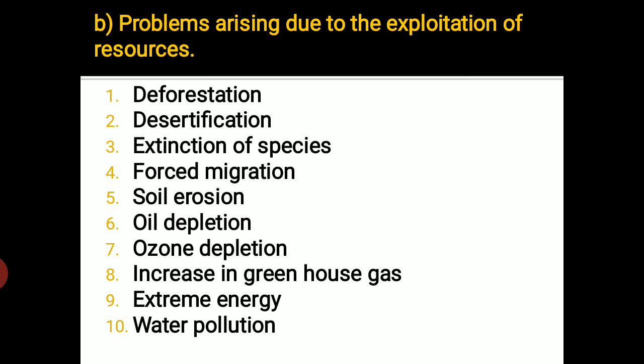If we move to the problems, what happens if there is exploitation, meaning overuse of resources? We have seen 5 reasons why the exploitation happens. Now what we are seeing are the problems.